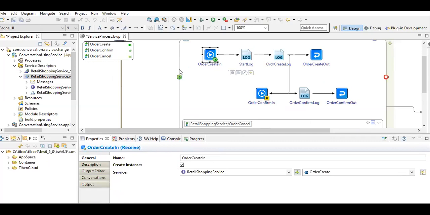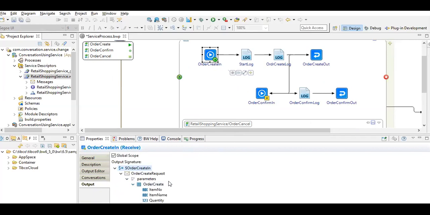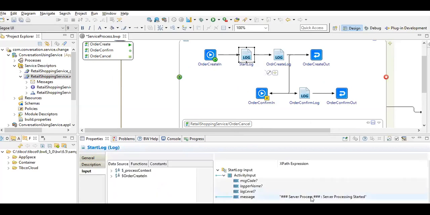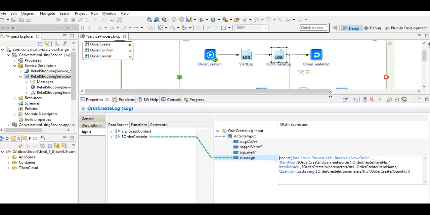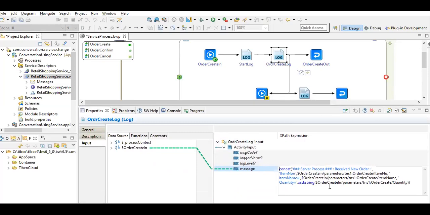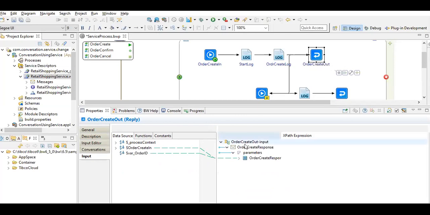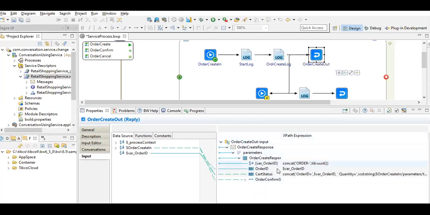This is going to create the instance, and for the output we are passing the item number, the item name, and quantity. This is just for logging. We have logged some information, a message saying the order has been created or we have received an order, with these values. What is the output of these operations? This operation is giving the output.